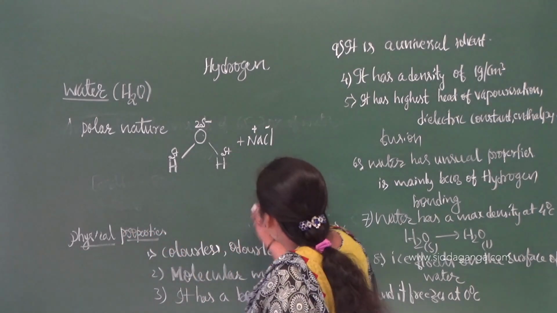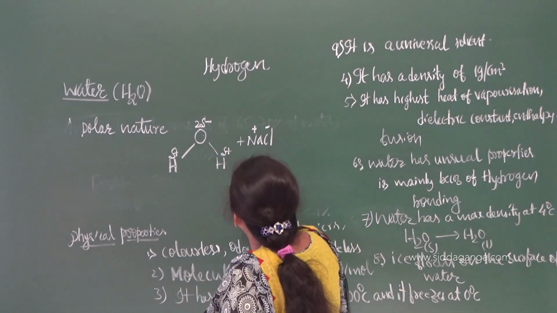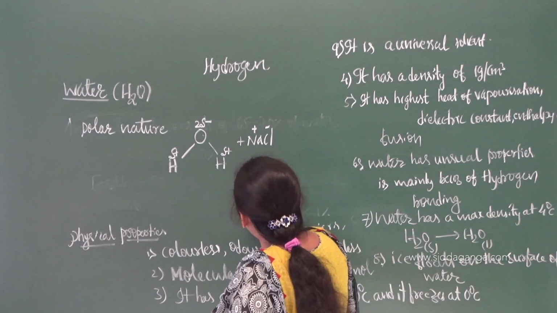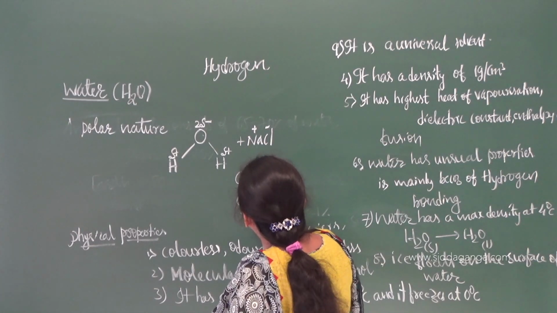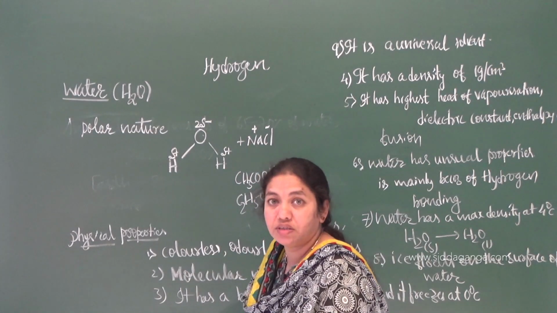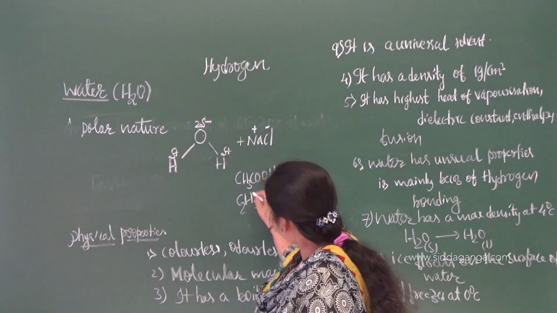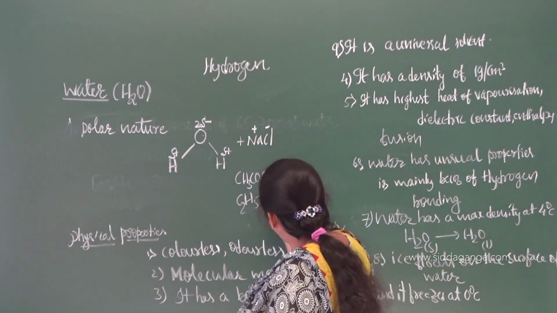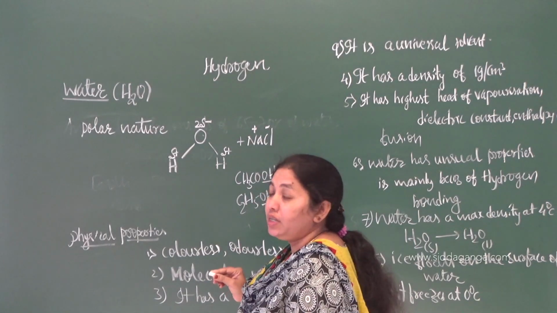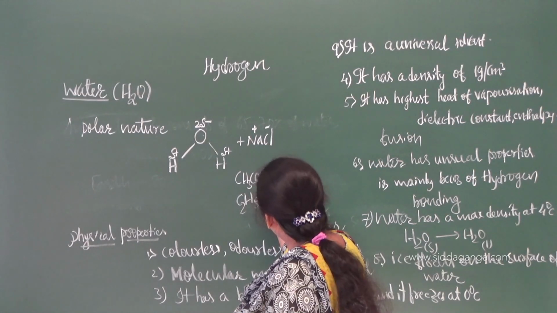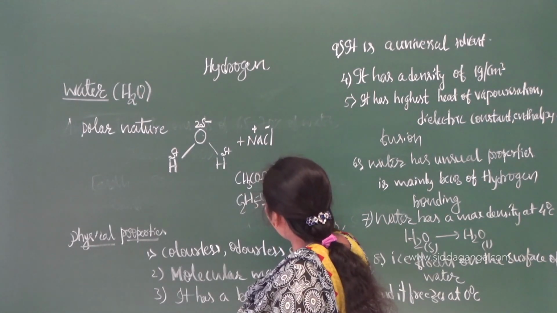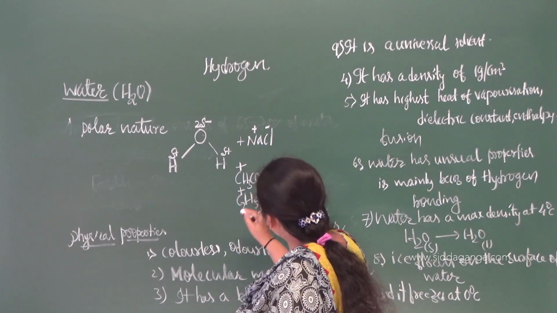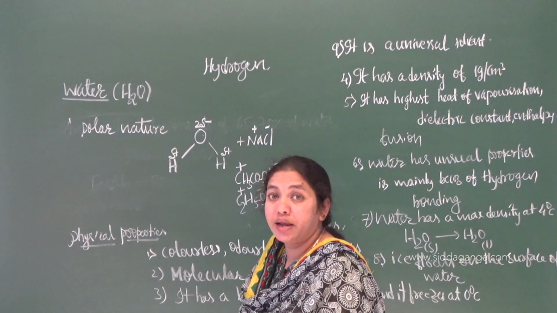Right? So then if I write one substance like acetic acid, CH3COOH, or you can take the example of ethanol, C2H5OH. These two are organic substances. Are these also soluble in water? Yes. Why? Because of this group. It develops a partial polarity on the molecule. So here we are going to get CH3CO minus. On the carbon you can write the positive charge, and here you are going to get a negative charge.